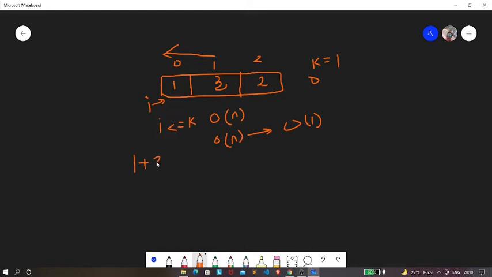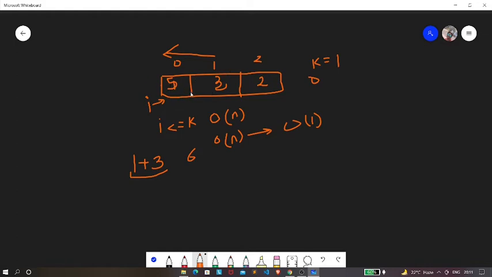So this will be the time taken when our value of i is less than or equal to k. Now how are we getting this? Let's say that it is 5, then what would be the time taken? The time taken would be 6.